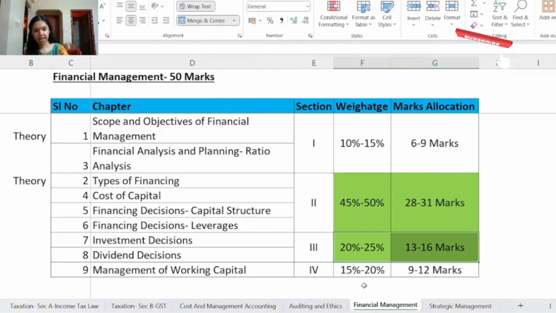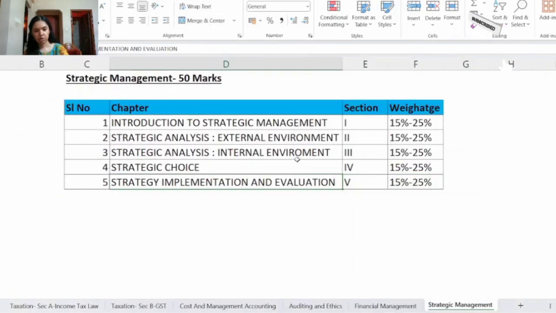So now let's see the strategic management part. So in this basically there are 5 sections and 5 chapters. So the weightage is equal for all the chapters in this. The weightage is 15% to 25%, and from each chapter 9 marks to 15 marks questions will be asked. So do not leave any chapter since the weightage is equal for this.